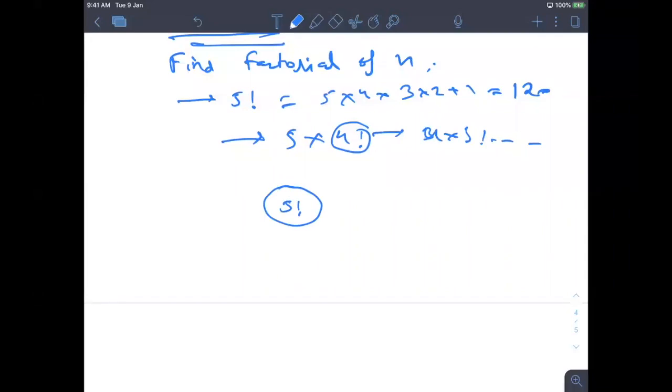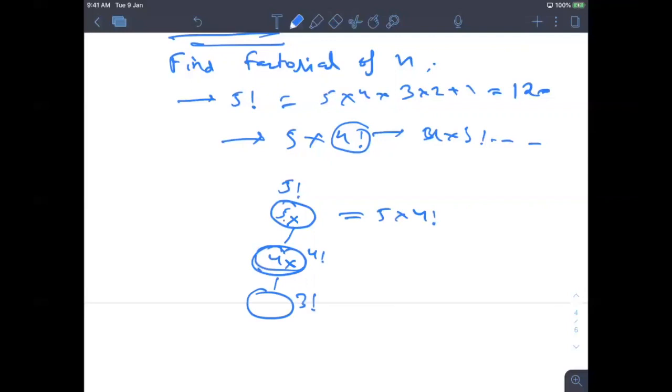Now you know 5 factorial is 5 into 4 factorial. Let me write it in a better way. So let's say this function has to calculate 5 factorial. This is the same function, basically 5 into 4 factorial. Now this node is calculating some factorial, so I can write over here 4 factorial. So 5 into 4 factorial. Now 4 into